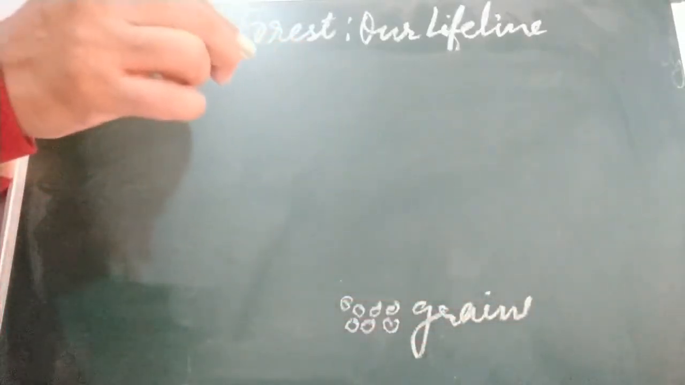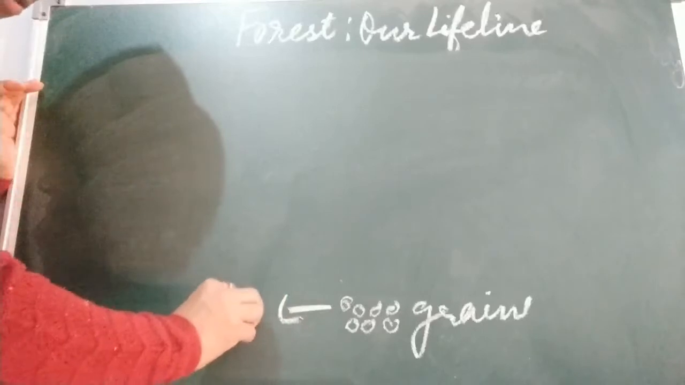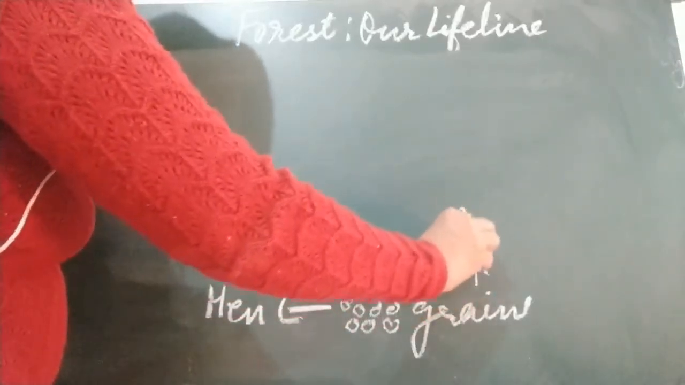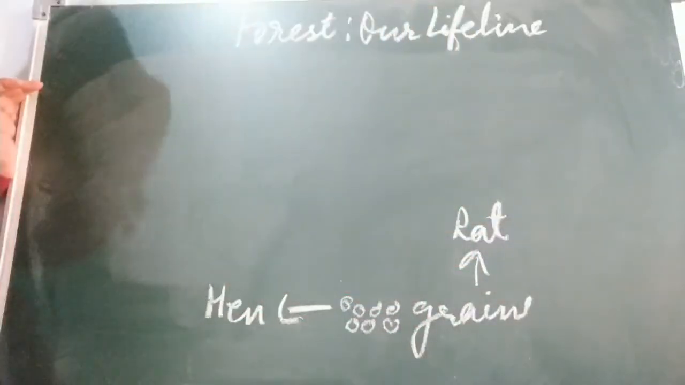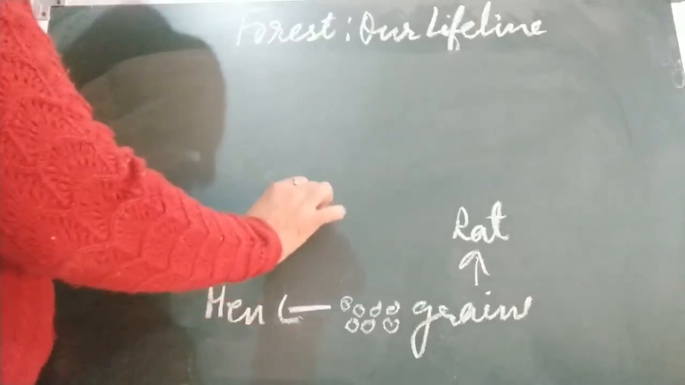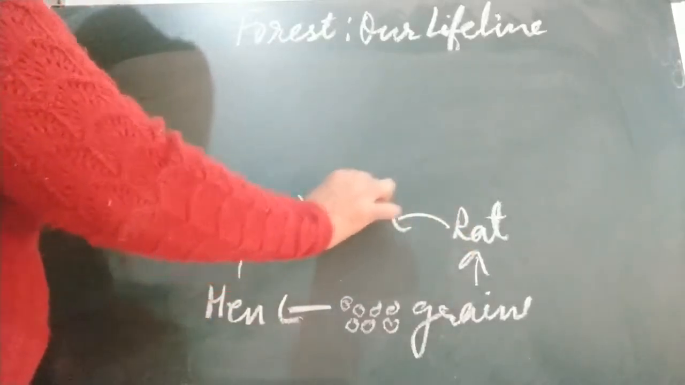Grains are eaten by both rat and hen. Hen is also eating it and rat is also eating it. Okay. Both a rat and a hen eat grains. Both of them can be eaten by a cat. Hen and rat both can be eaten by cat.